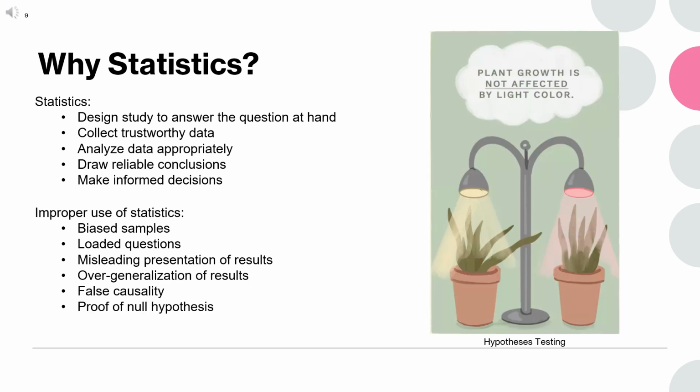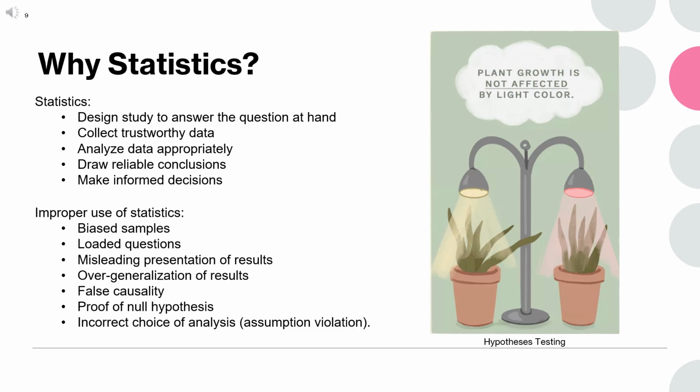The null hypothesis is typically a statement of no effect or no difference, and statistical testing can only reject or fail to reject it. Misinterpretation occurs when researchers claim to prove the null hypothesis. However, failure to reject it doesn't confirm it. It simply means the evidence wasn't strong enough to support an alternative hypothesis. We have a deeper dive on this improper use of statistics when covering the hypothesis testing lecture.